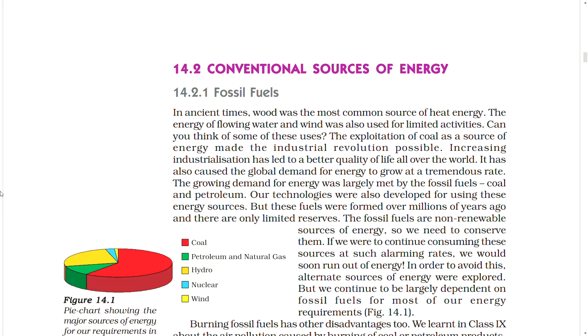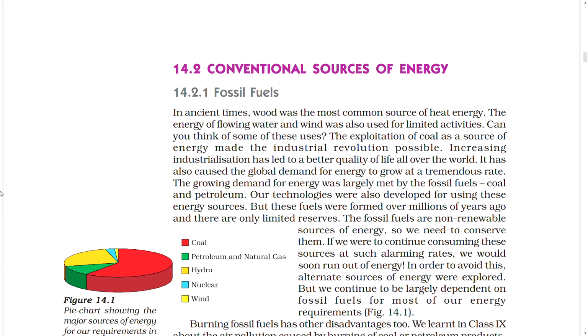But these fuels were formed millions of years ago and there are only limited reserves. The fossil fuels are non-renewable sources of energy, so we need to conserve them. If we were to continue consuming these sources at such alarming rates, we would soon run out of energy. In order to avoid this, alternate sources of energy were explored, but we continue to be largely dependent on fossil fuels for most of our energy requirements.